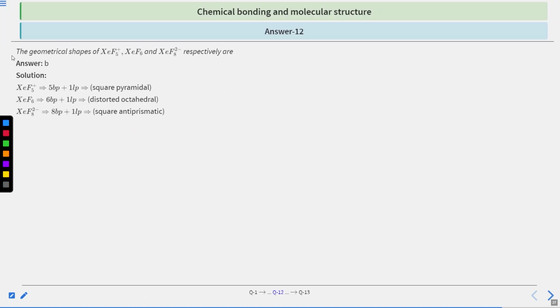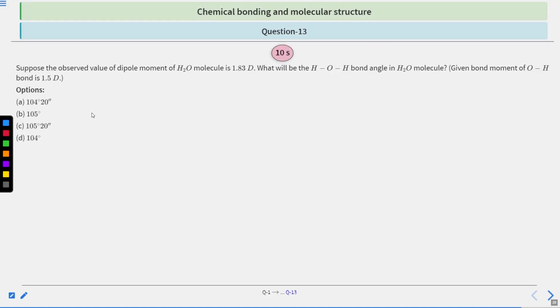Okay, so the correct answer will be option B. In XeF5 positive, we have 5 bond pairs and 1 lone pair. So the shape associated with it is square pyramidal. In XeF6 molecule, we have 6 bond pairs and 1 lone pair. So the shape will be distorted octahedral. And in XeF8 2 negative, 8 bond pairs and 1 lone pair will be present. So the shape will be square antiprismatic. Hence option B will be the correct answer.